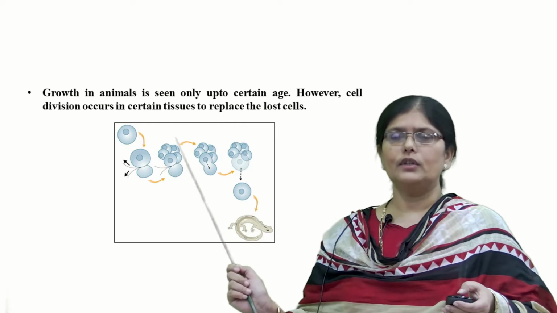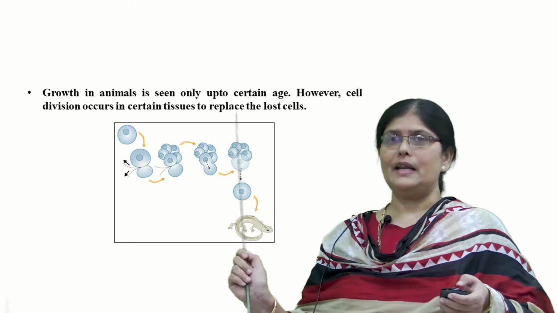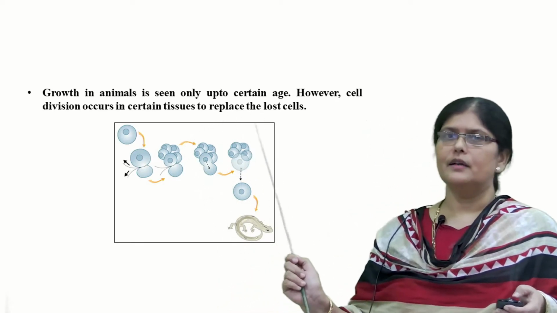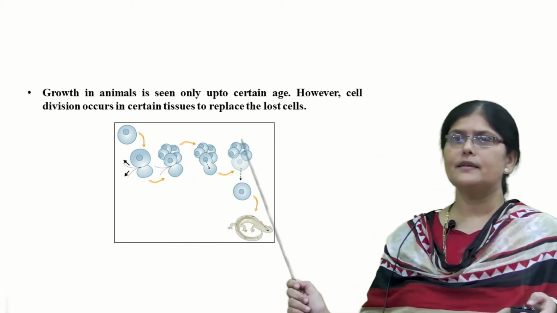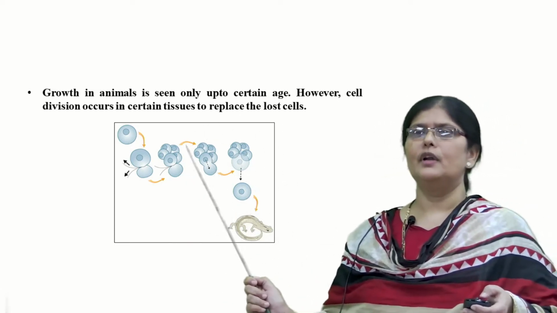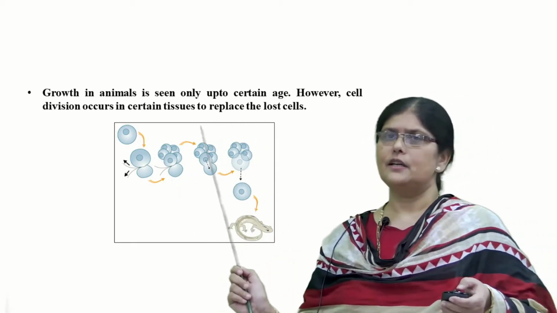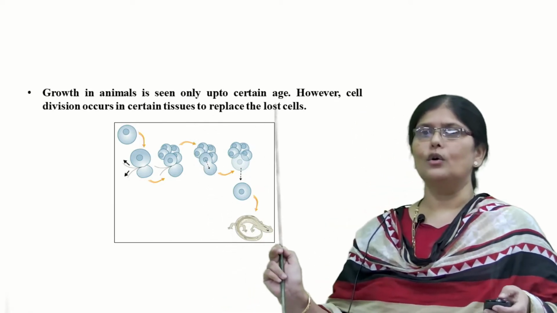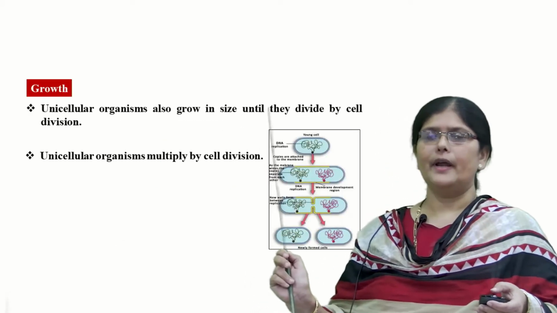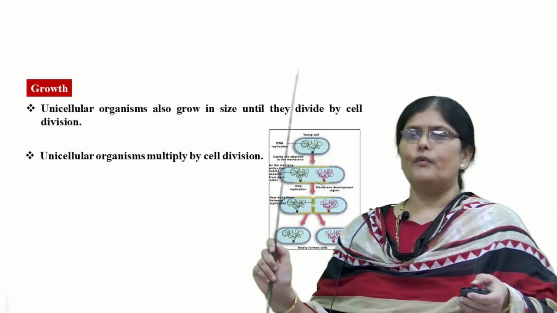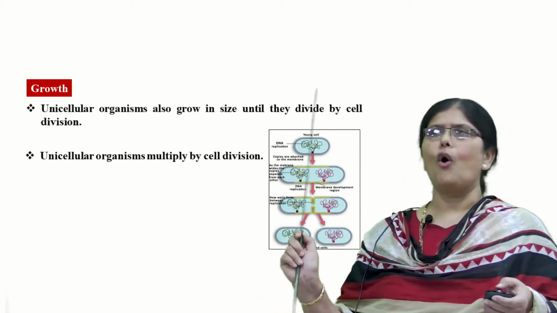Now, you can see growth in animals. Yes, but the growth in animals is only up to a particular age. They do not grow continuously. But in animals, cell division does occur in certain tissues to replace lost cells. For example, if you are hurt and get a wound, those cells are replaced and new cells are regenerated. But the growth is not continuous. It is there only up to a certain age, right? So we can say that growth as a characteristic feature is present in all living organisms.